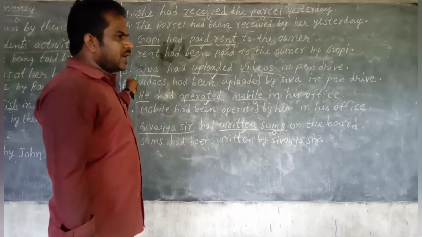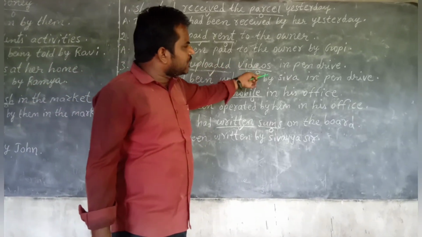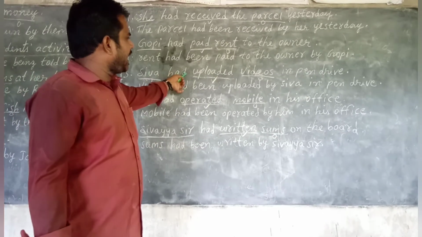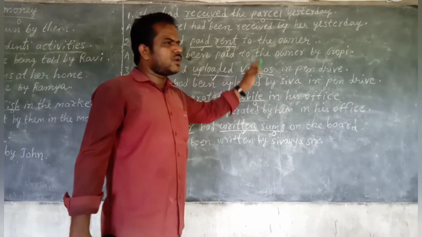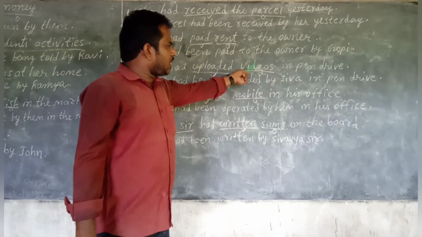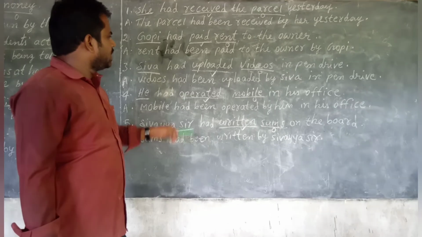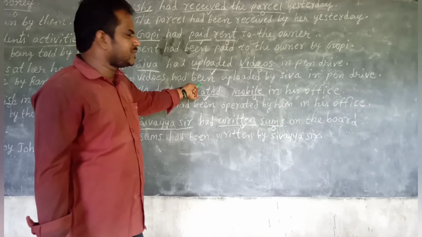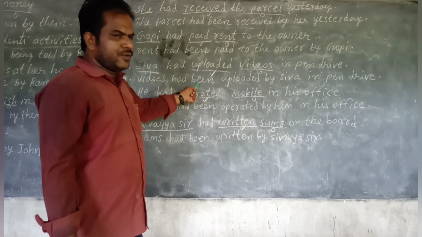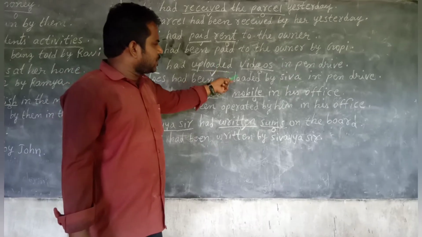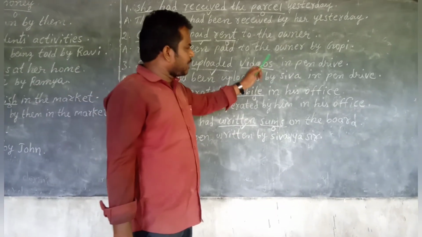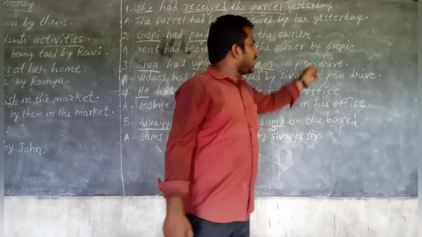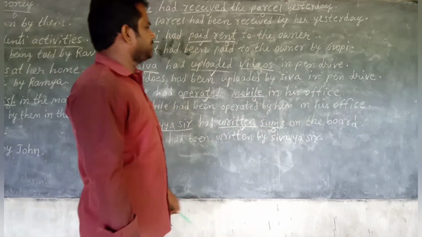Next, third one: Siva had uploaded videos in pen drive. We have already classified: Siva subject, had uploaded verb, videos object. So first rule, object should be changed as subject, videos. Here given in active voice had, children, so that's why we shall add here been in passive voice, had been. This is the B form. Second rule, power. Third rule, change the verb into V3, uploaded. Fourth rule, add by. Fifth rule, subject should be changed as object, Siva. The remaining part we have to add here, in pen drive.